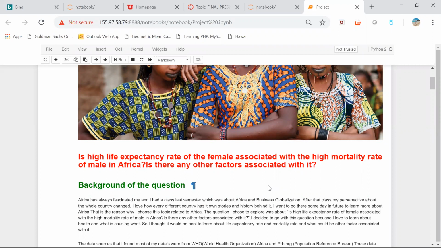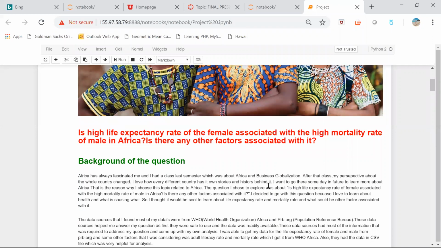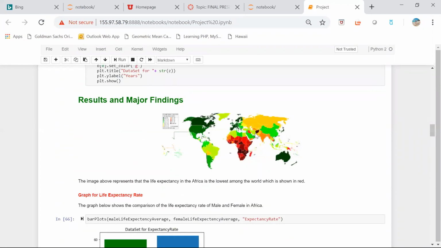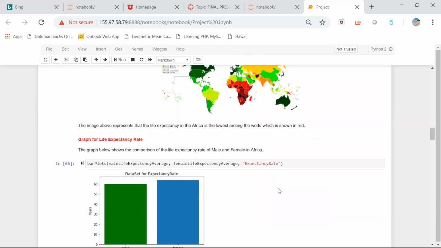So why am I interested in this topic? First, I'm really interested in Africa as a country, and I'm traveling to Africa next week. So I'm taking this opportunity to do some research about Africa. Also, with external research, I found out that the lowest life expectancy rate in the world is in Africa, which is quite interesting.